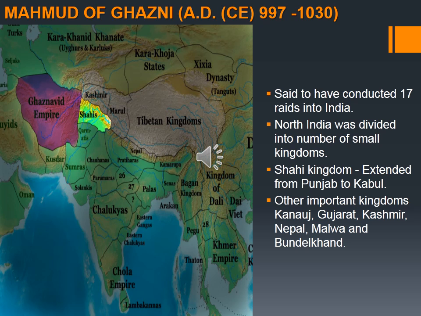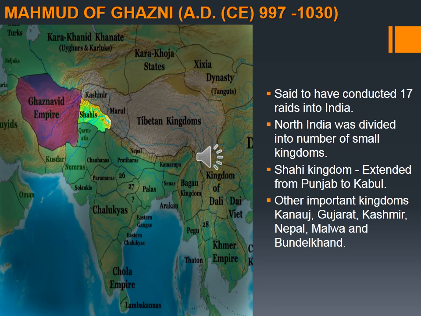So at that time, North India was divided into many kingdoms, and the most important kingdom was the Shahi kingdom. It was on the border of the Ghazni kingdom, and it extended from Punjab to Kabul. The other important kingdoms were Kannauj, Gujarat, Kashmir, Nepal, Malwa, and Bundelkhand.